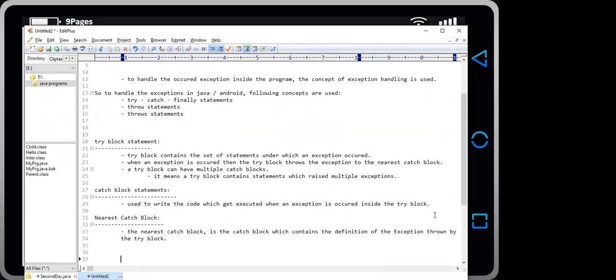It is just the theory. Okay, I will explain you the concept of the try and catch blocks by program.